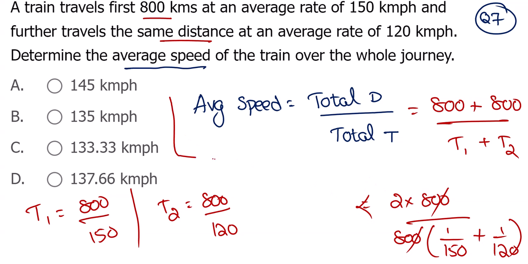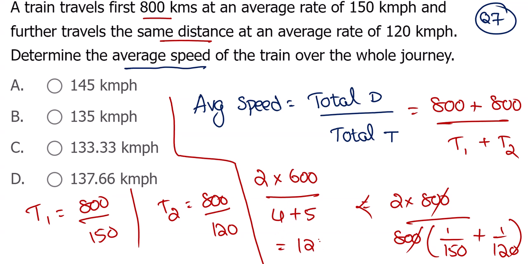Taking LCM for 150 and 120 is 600. 600 divided by 150 is 4. 600 divided by 120 is 5. So 1200 divided by 9, which is 400 divided by 3, 133.33 kilometers per hour.